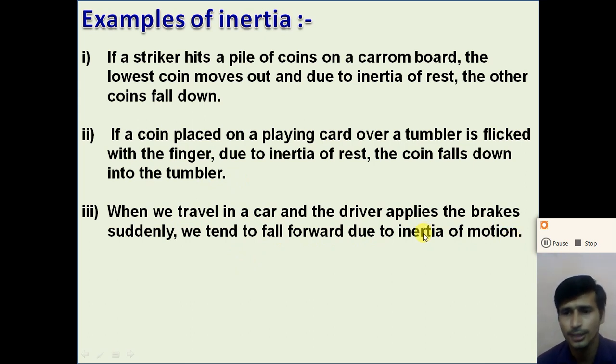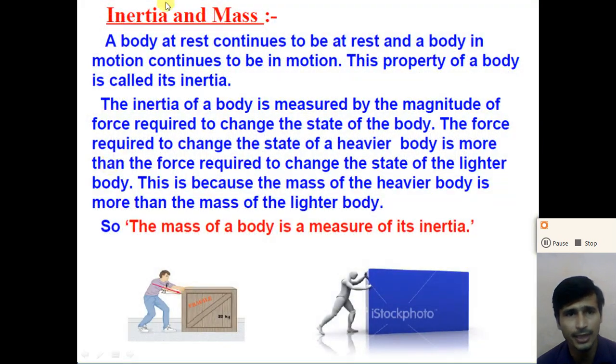So dear student, understand what we mean by inertia. A body at rest continues to be at rest, and a body in motion continues to be in motion. This property of the body is called inertia. So the inertia of a body is measured by the magnitude of the force required to change the state of the body, right? According to Newton's first law of motion, force is required to change the state of the body.